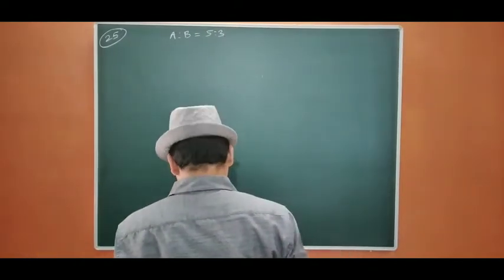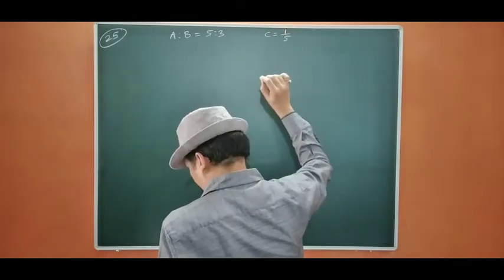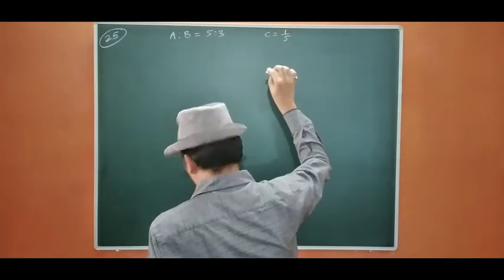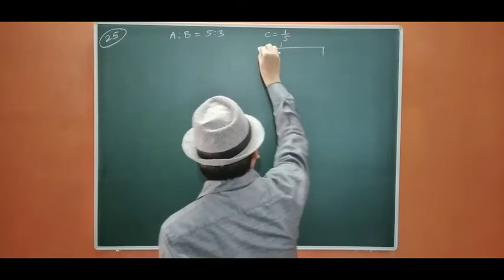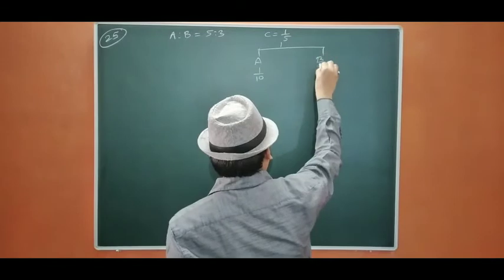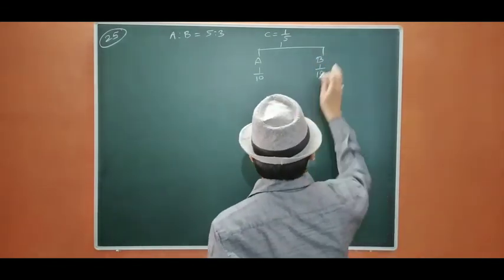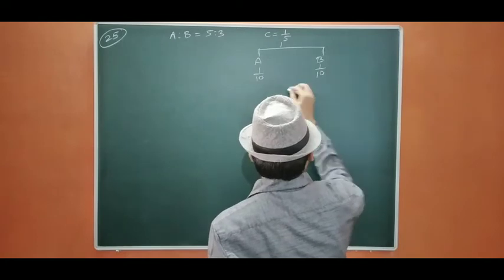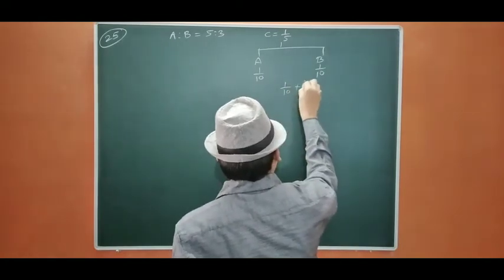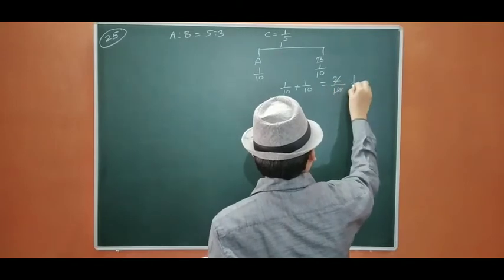They have admitted C for 1/5 share, which he takes 1/10 from A and 1/10 from B. So if you total this, 1/10 plus 1/10 will be 2/10, that means 1/5.